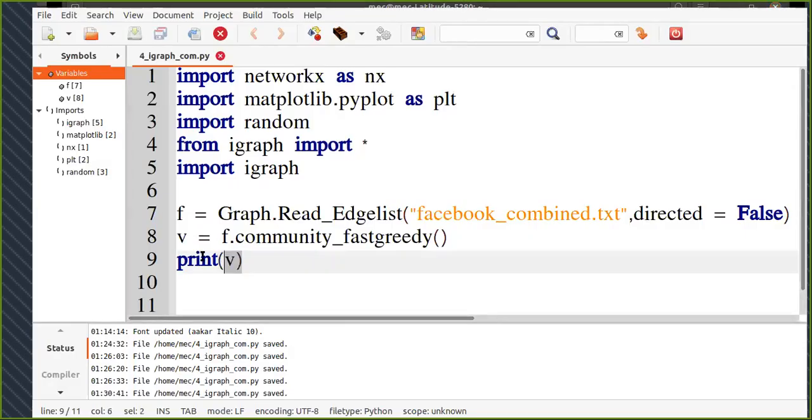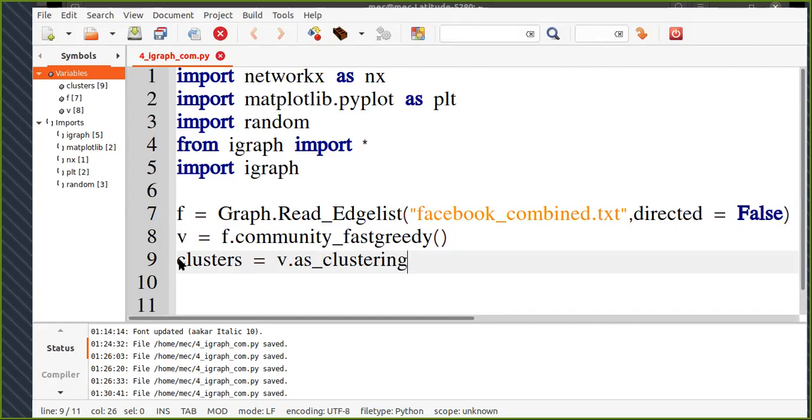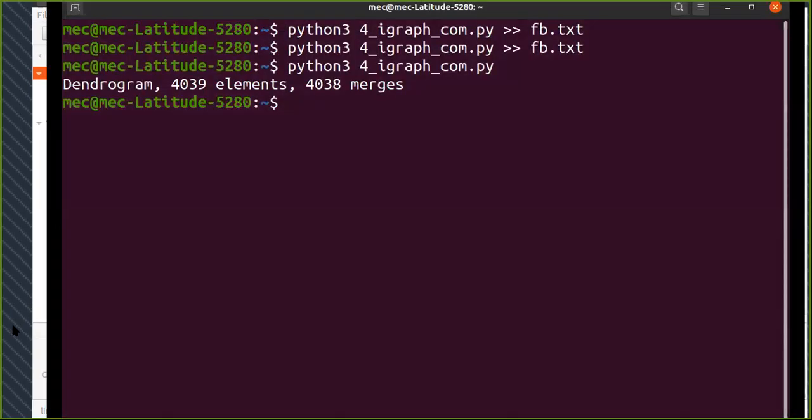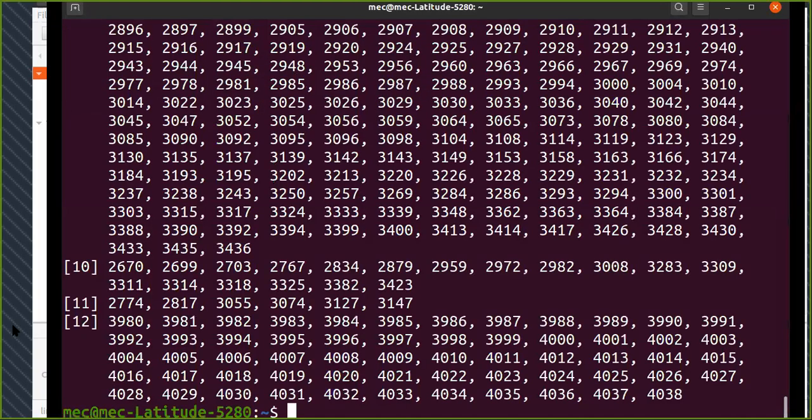So when it returns me a dendrogram, I need to have a second step so that I can get my clusters out of that dendrogram. So I'm just going to write that code here. Whatever is the name of my dendrogram, I'm going to use the function here as clustering so that I get my clusters. Let's see what I get when we print the value of those clusters, and just go and execute it.